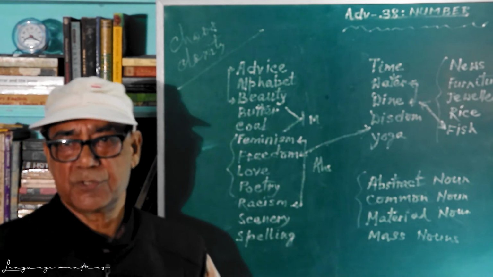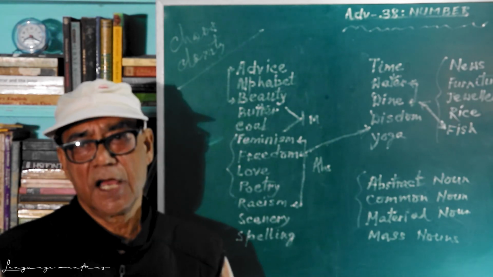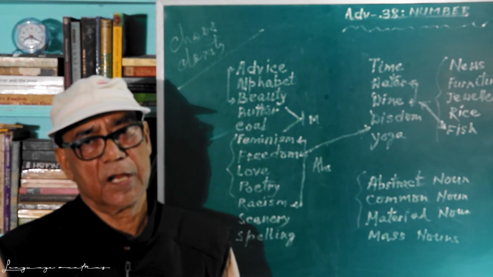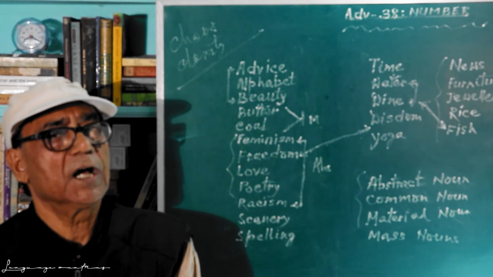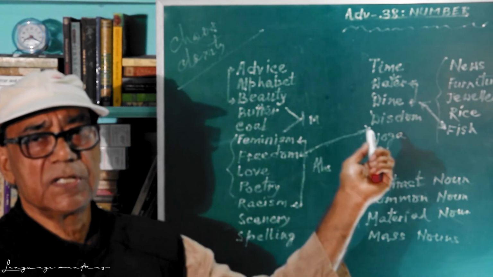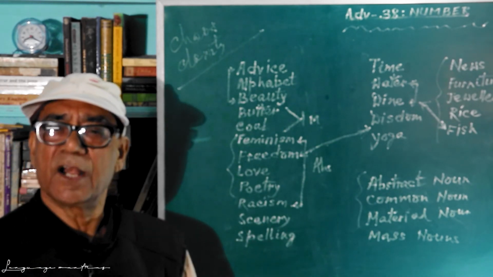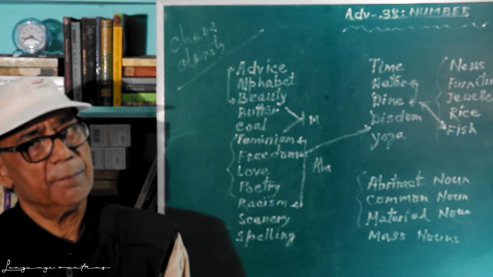So this may be an abstract noun, this may be a common noun, this may be a material noun, or this may be also a word in the group known as mass nouns.